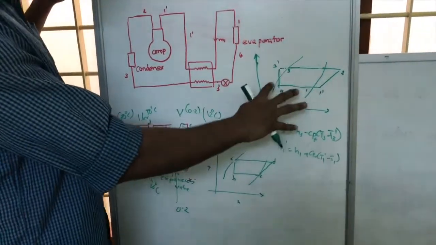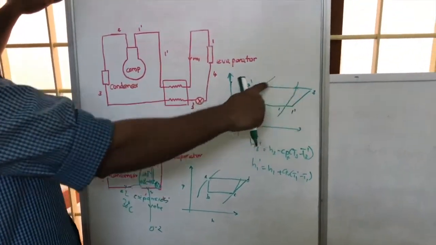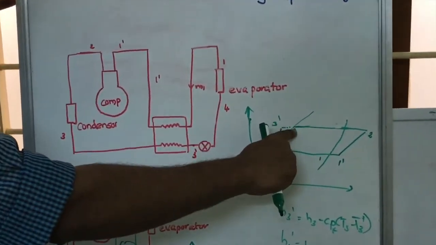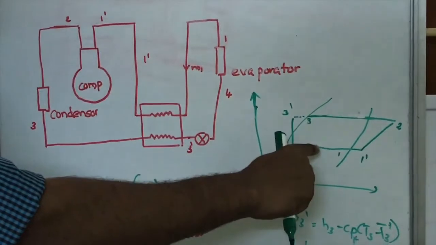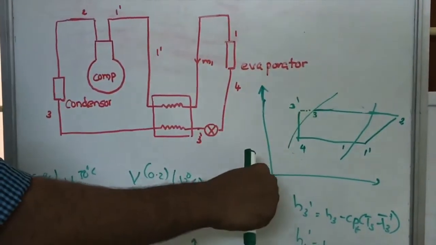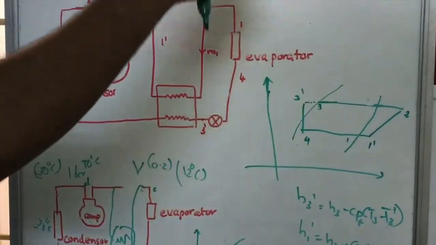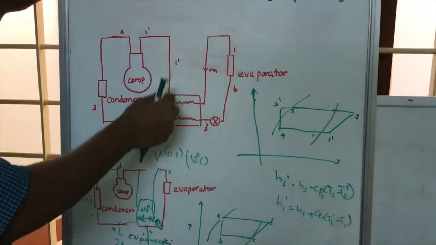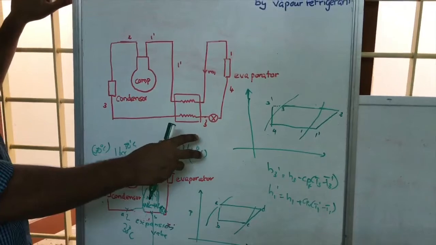So when we are drawing the diagram, the liquid coming out of this condenser will not be a saturated one, but it will get subcooled to a point 3 dash because of the heat exchange that takes place in this exchanger.